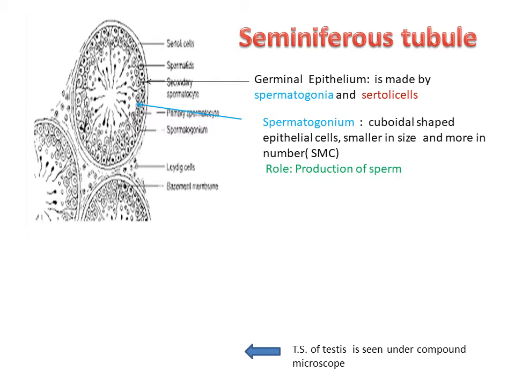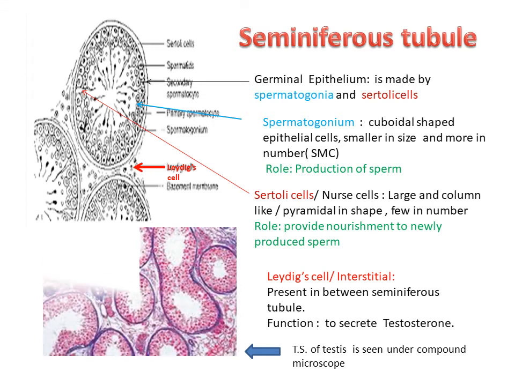This seminiferous tubule shows a germinal epithelium. This layer is called the germinal epithelium, and it is made by spermatogonia and Sertoli cells. Germinal epithelium is made up of two types of cells. One cell is known as spermatogonia, the second cell is known as Sertoli cells.